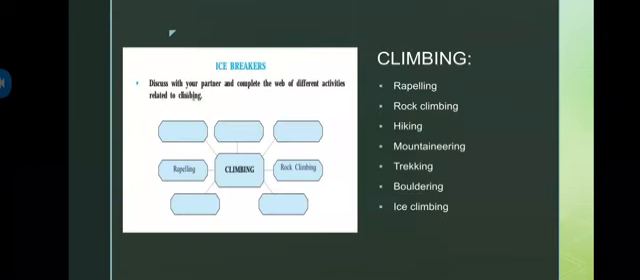The question is, first one, discuss with your partner and complete the web of different activities related to climbing. So what we have to do basically is discuss with our partner and write the different activities which are related to climbing, as two of the answers are already given. One is rappelling and the other one is rock climbing.